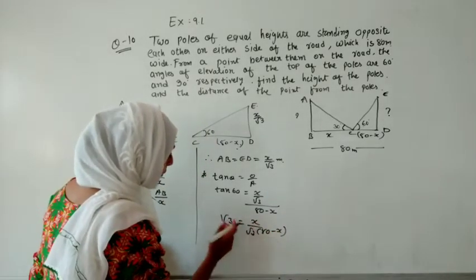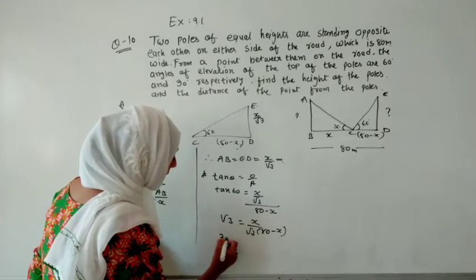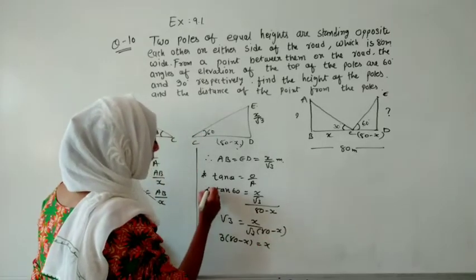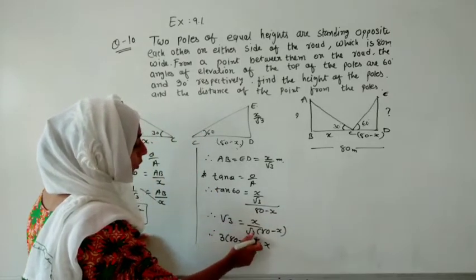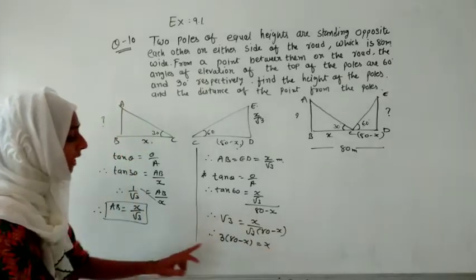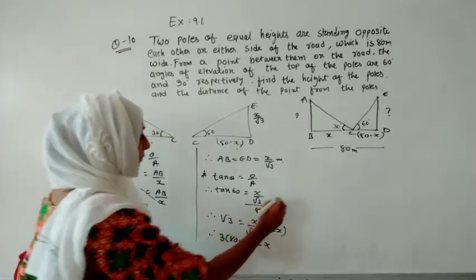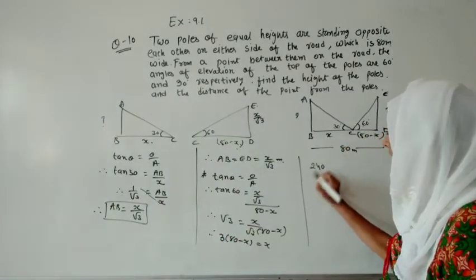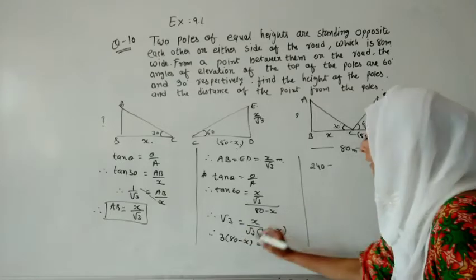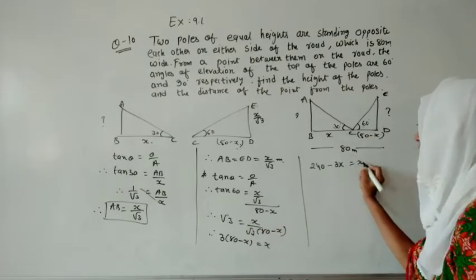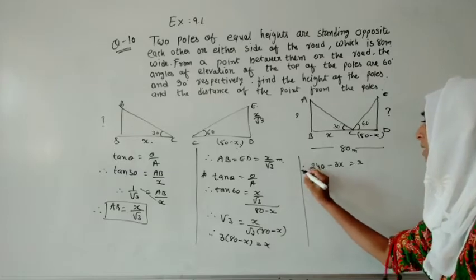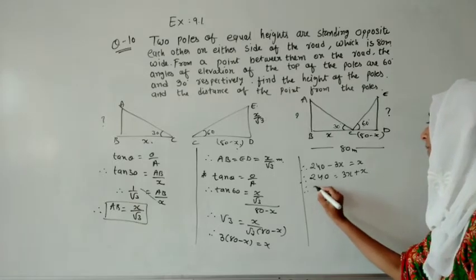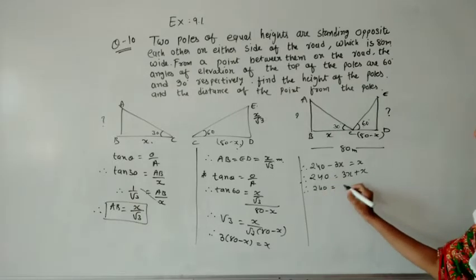So let us do a few more steps. Under root 3 into under root 3 will become 3, so 3 into 80 minus x is equal to x. You have to simplify this by yourself. Now we multiply the 3 inside: 8 threes are 24, and that's a 0, so it will become 240. This will become minus 3x, and the x is over here. Let us take that 3x over there, so it will become 3x plus x, which is 4x. So 240 is equal to 4x.